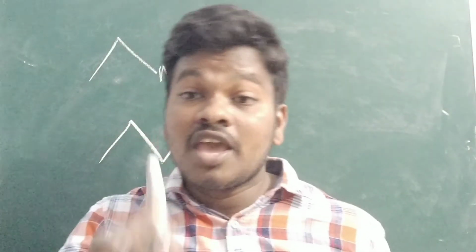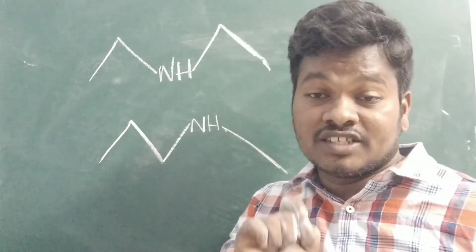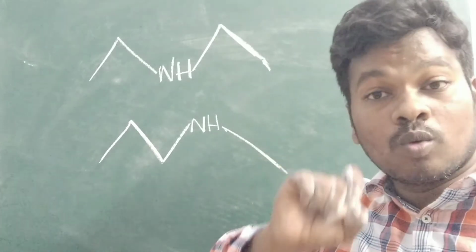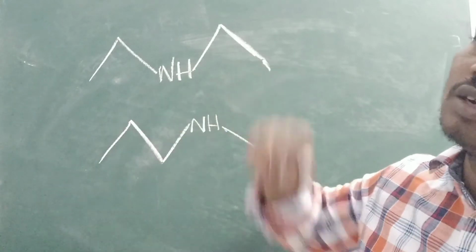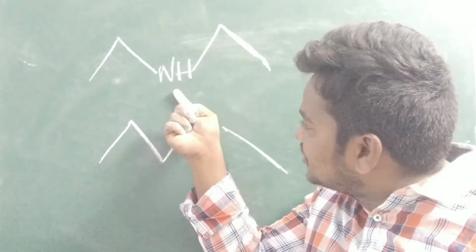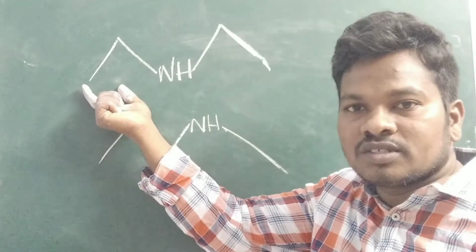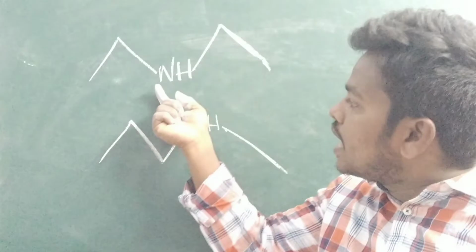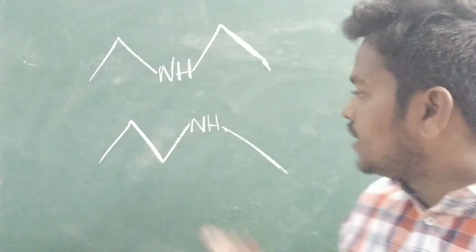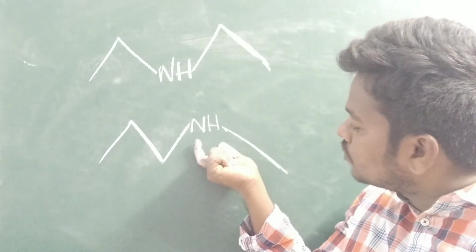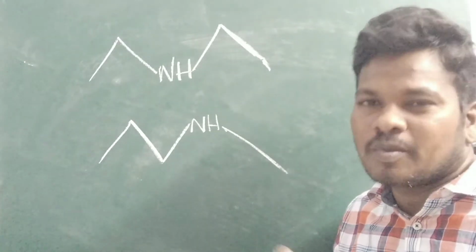Compounds having the same molecular formula but different position of branches or groups of atoms either side of the bridging functional group. Here you can see NH is present. Around NH, on the left side, some groups of atoms are there. On the right side also some groups or atoms are present. Here also the same functional group, and here also some number of groups or atoms are present.